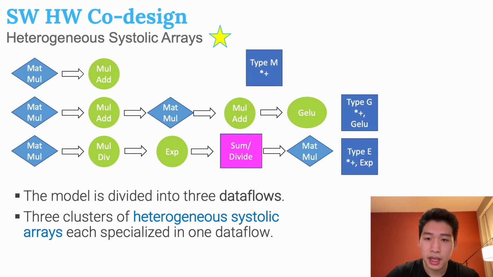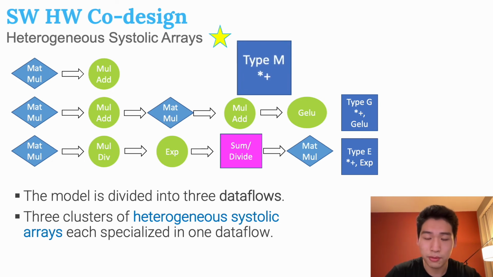Empirically speaking, the size of matrices in data flow 1 is usually large because it covers linear layers, and the size of the matrices in data flow 3, which covers attention mechanisms, are usually small. Therefore, choosing larger shape type M systolic arrays for data flow 1 and choosing smaller shape type E systolic arrays for data flow 3 will result in better efficiency.